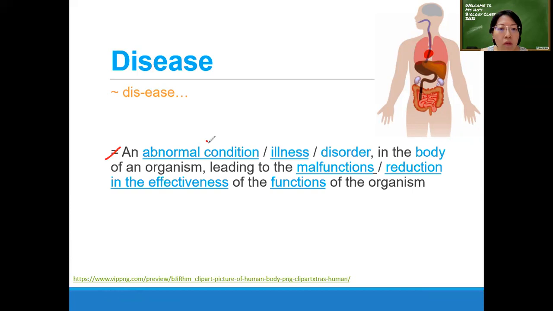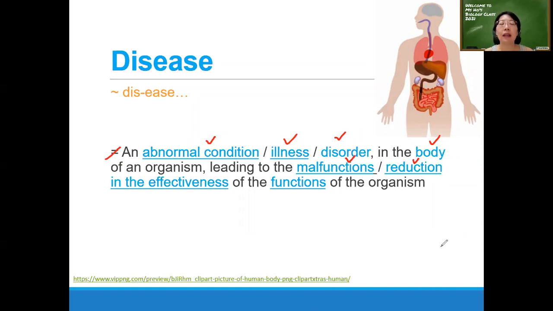So it is an abnormal condition or illness or disorder. That means not in order. Your body is not in order. That's why you don't feel well. Okay. In which part? In your body. Okay, leading to the malfunctions or reduction in the effectiveness of the functions of the organism. Because of this abnormal condition, a person's body does not function normally, does not function effectively. So this is called disease.